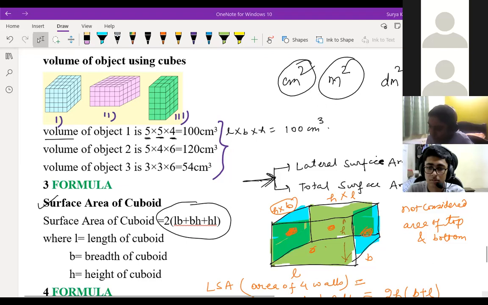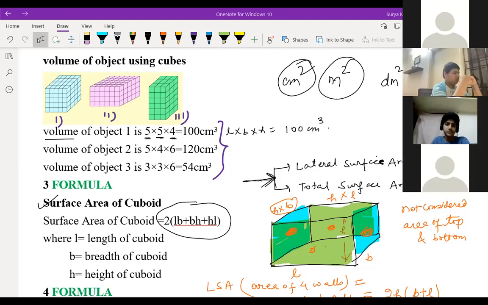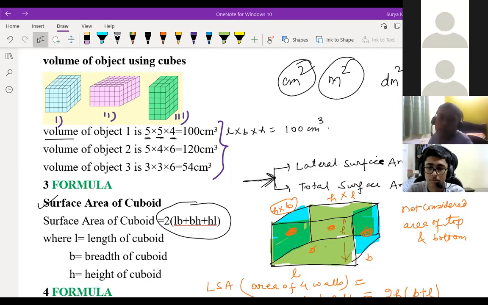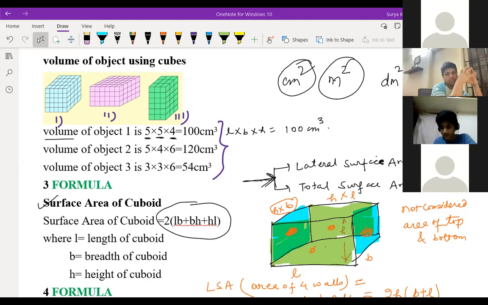Satvik, can you tell me the cube formula? What is the volume of cube, Satvik? Sir, side cube. Okay. And what is the TSA of cube? Sir, six.